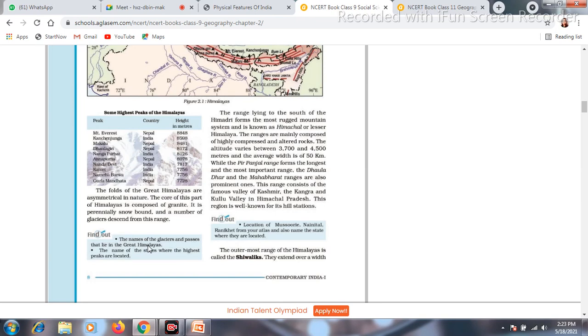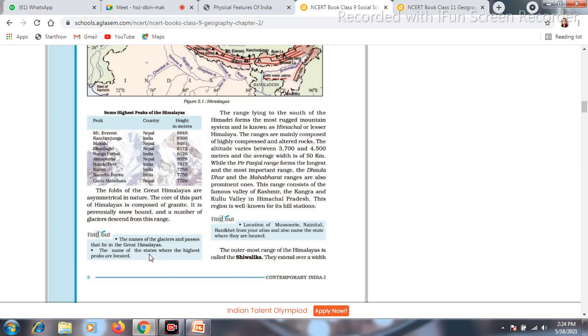And the next one, the name of the glacier that is present in the Great Himalaya, that is the Siachen Glacier. Okay, one name is okay only.